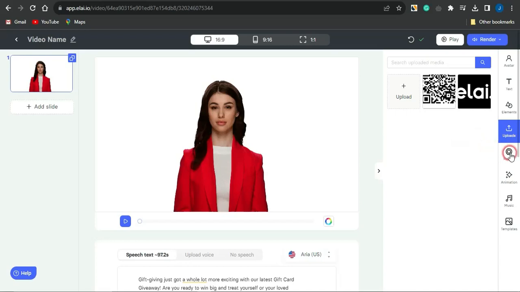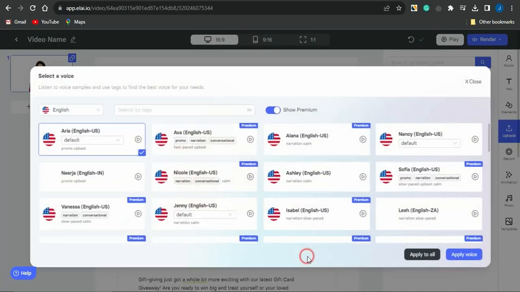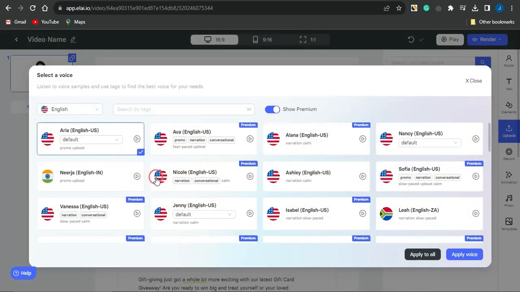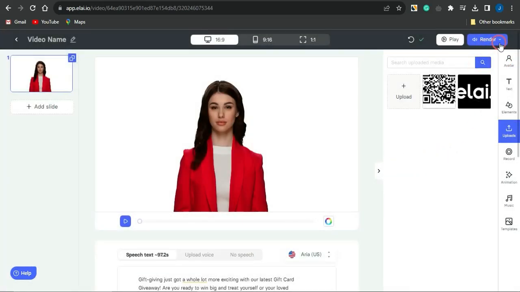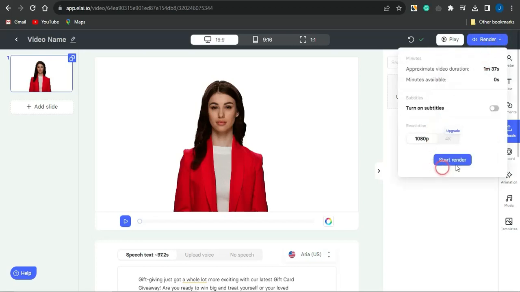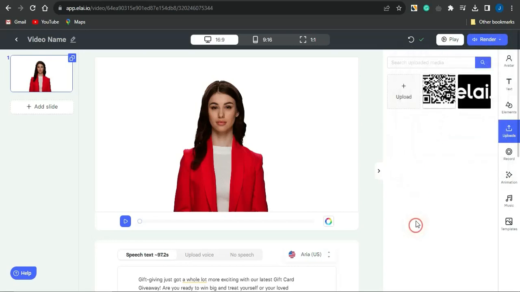You could record some stuff right here on this platform, adding animations, music, and templates. And make sure you go into creating a cool video right now. And once you're done, select the aspect ratio right here for your video, and click on render. You could also select the AI voice which you want to use right now. As you can see, there are different AI voices right here which you could take advantage of. And if you do select one, you can simply use it, click on render, and download this particular video on your device.